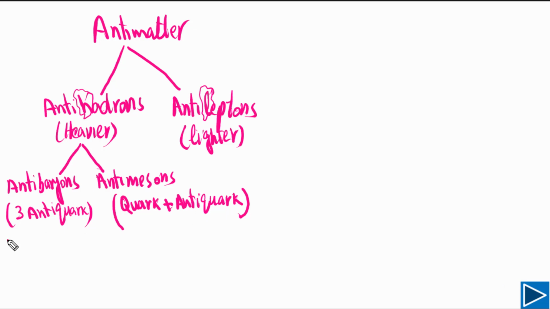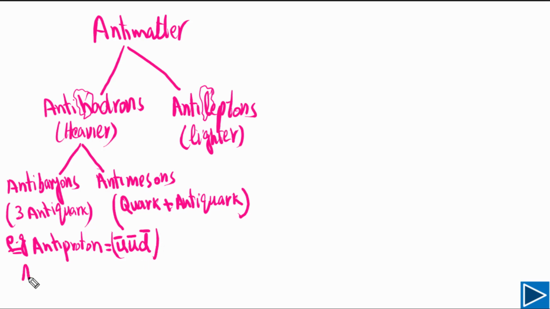Let's look at examples of anti-baryons. As we have already discussed, the proton is a baryon, but if we look at the anti-baryon, the anti-proton, it is an example of an anti-baryon. The proton has two up quarks and one down quark, but for the anti-proton every quark becomes an anti-quark. So simply we need to add these bars at the top.